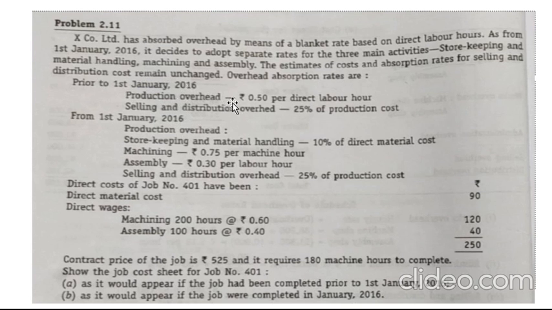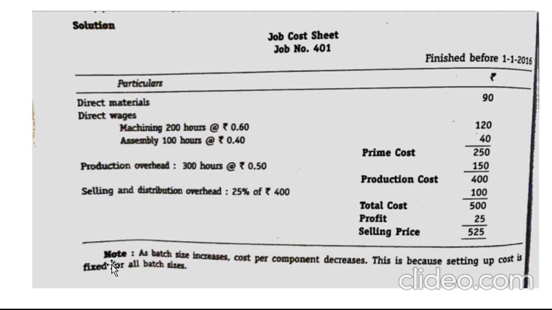They have given production overhead and the rate, they have given the selling and distribution overhead at 25% of production cost, and they have stated direct expenses will remain the same for both, as they will not change. Direct expenses remain the same irrespective of the estimated as well as the budgeted cost sheet. So this is your direct expenses. Let us get into the calculation for your A point: job cost sheet for job number 401 finished before 1st January 2016.